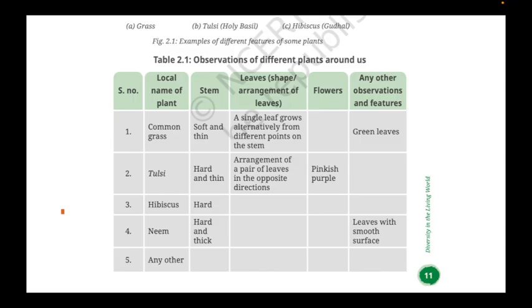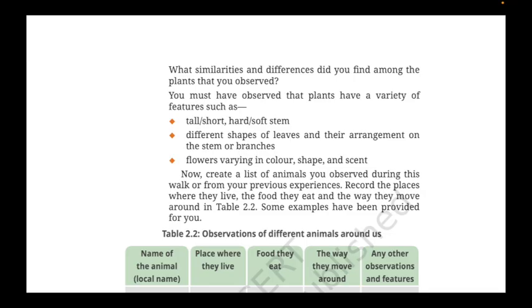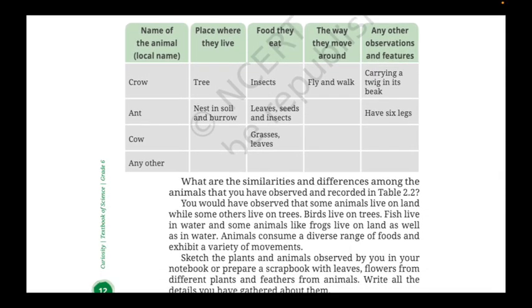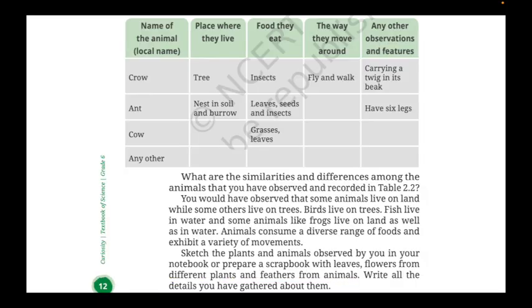Next time you see a plant, you will be curious about its parts. It is not only about how a plant looks, you can also notice its size, strength, smell, or even taste. These are all features that make each plant different. In the same way, animals are also very different from each other. And the difference doesn't mean only in their looks. Animals differ in what they eat, how they walk, how their bodies are shaped, and even where they live.